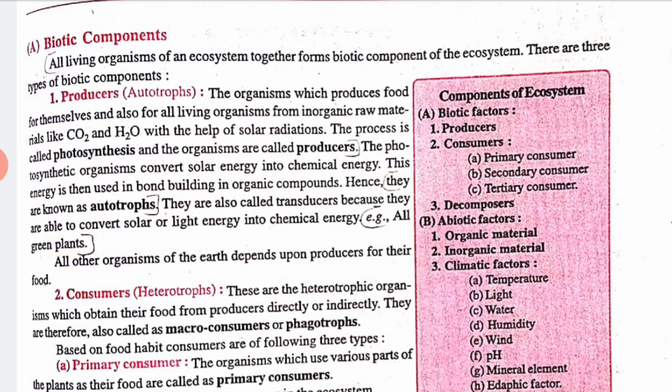Why? Because they can make their own food. Clear? So the organisms which produce food for themselves and also for all living organisms from inorganic raw material like CO2 and H2O with the help of solar radiation. The process is called photosynthesis and the organisms are called producers, like all the green plants.